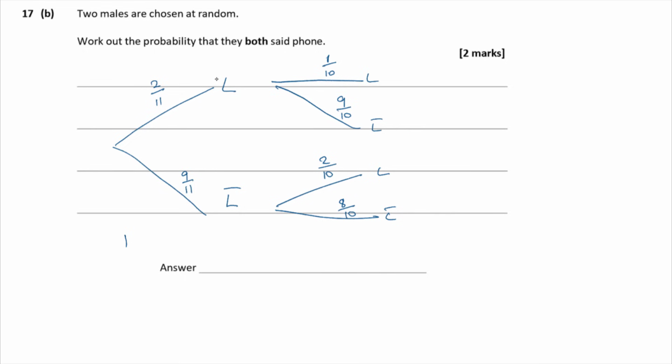So the probability of both phone is just one route through this time. That means not laptop, not laptop. So it's going to be 9/11 times 8/10, which is what? 9 8s are 72, 11 10s are 110. So that's 72 over 110.